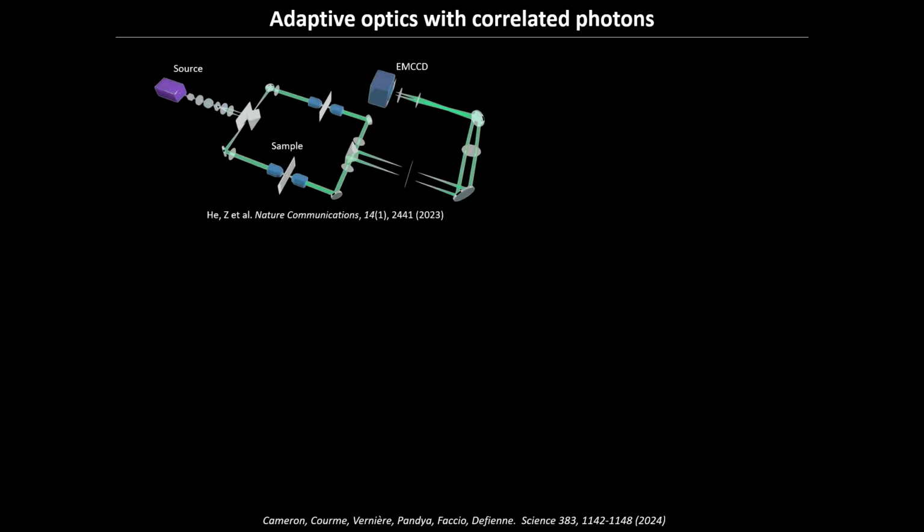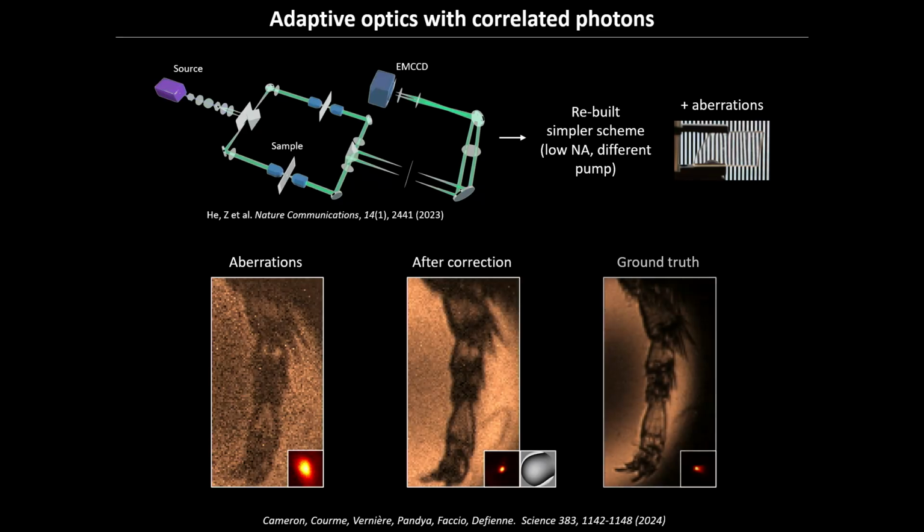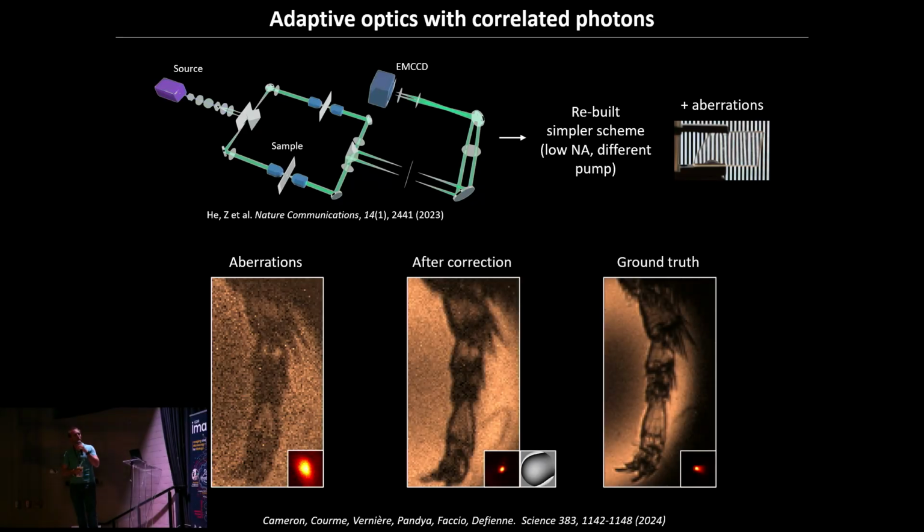I come back to the question I had before. We also implemented it in a quantum imaging system. We used the correlation in that case both for removing the aberration and also exploiting the fact that you have the G2, that is the square, so having the double effect, which turned out to not be that great, because we managed to correct the aberration very well, but compared to the ground truth, we were not really there. But this was mostly limited by the fact that our correlation images are a bit noisy experimentally. At the time, we were also using an EMCCD camera, not the recent cameras. So if you do it perfectly, it will converge to something clean like that.